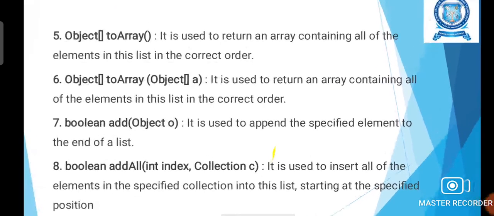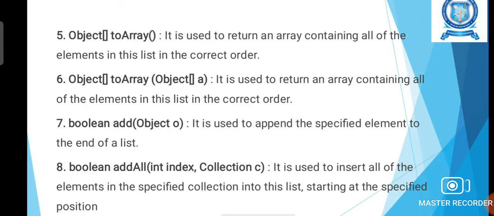Next method is Object toArray. This is the method which is used to return an array containing all the elements in the list in the correct order. Then Object toArray, this is the same method having a different parameter. It is used to return an array containing all of the elements in the list in the correct order.